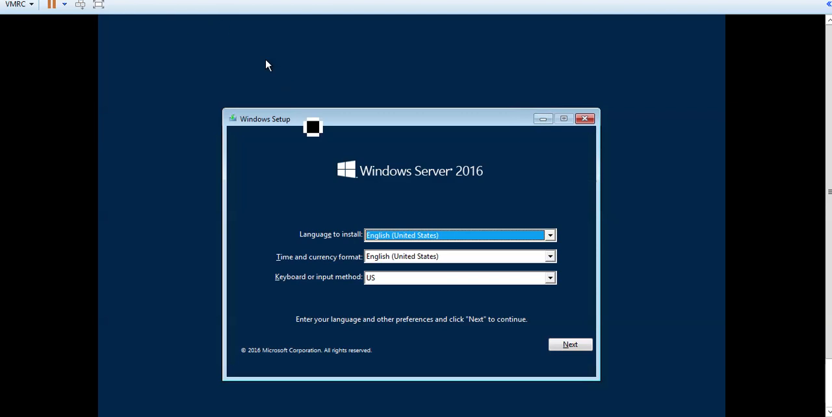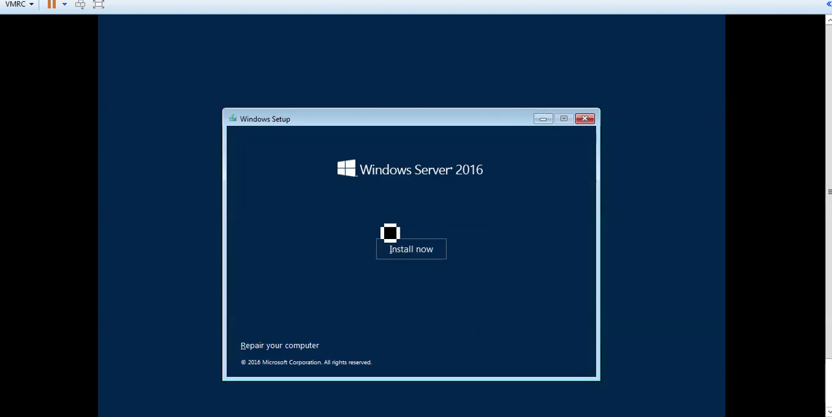You can select the language to install, time and currency format, keyboard or input methods from here. We are going with the default options, so I'm not going to change anything. I'm just clicking on the next button.